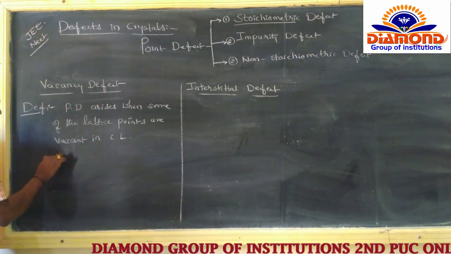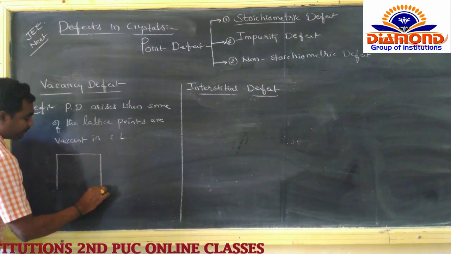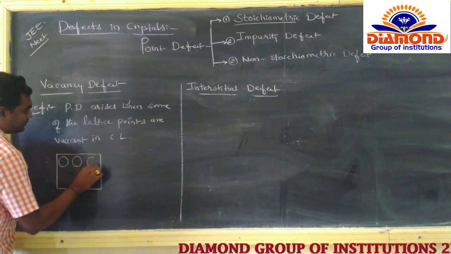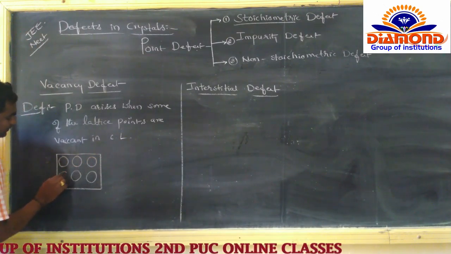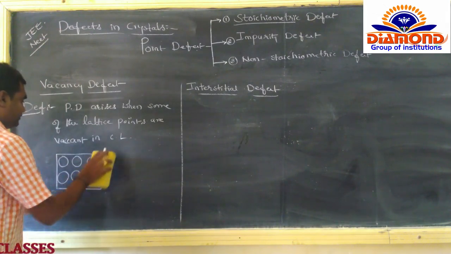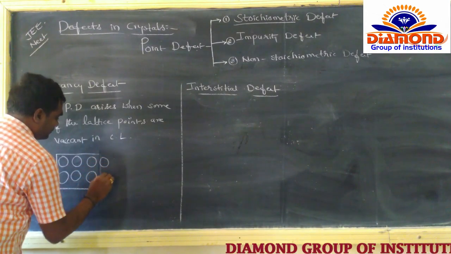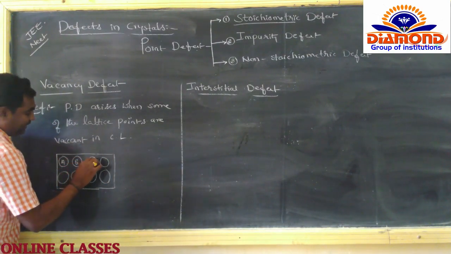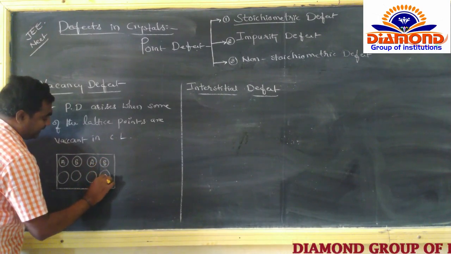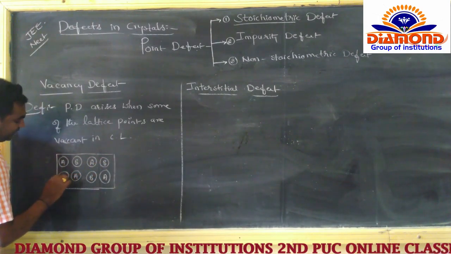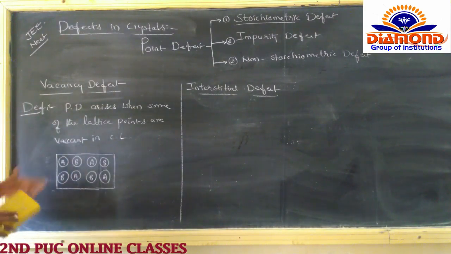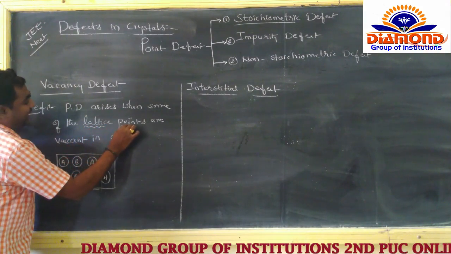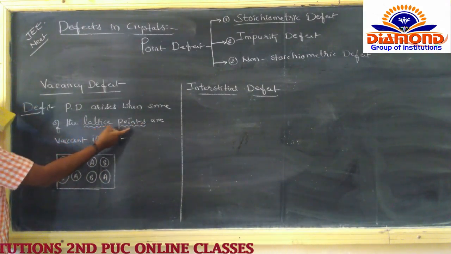Simply here we have the diagram. Here we have the atom lines. It is A, it is B, it is A, it is B. Again A, B, A and B. Now here in vacancy defect the lattice points become vacant.